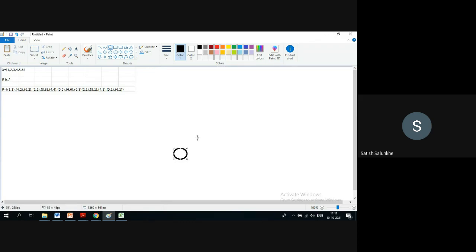1, 2, 3, 4, 5, 6. This is your diagram. I have not yet completed it. So 1 comma 1. So you are just having this in terms of graph. 4 comma 2, that means this is the edge. 4 comma 2 means it is related like this. Next is 6 comma 2. This is related. Next is 2 comma 2. That is a self loop.